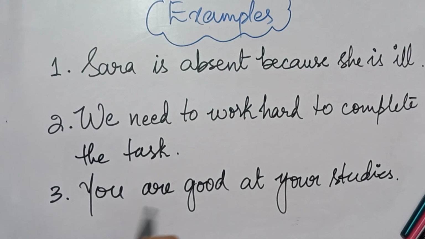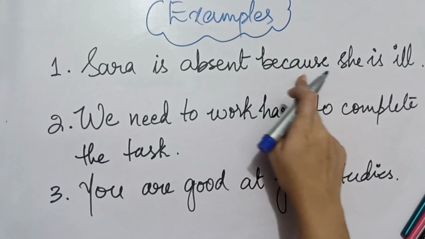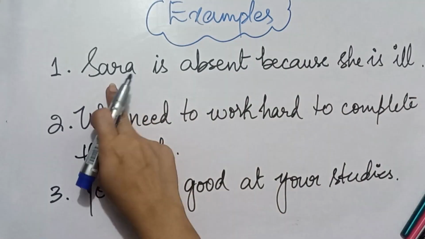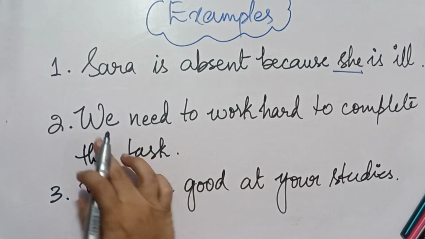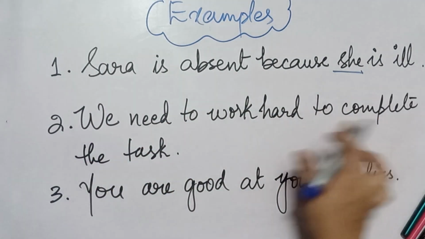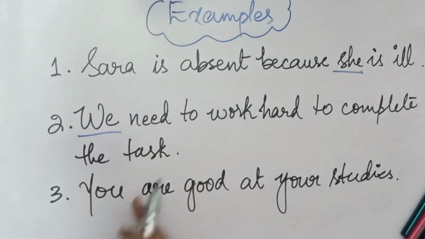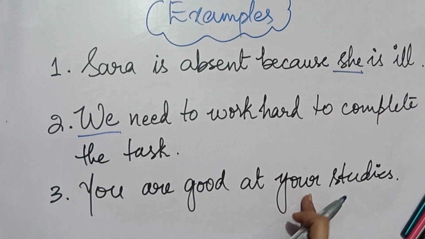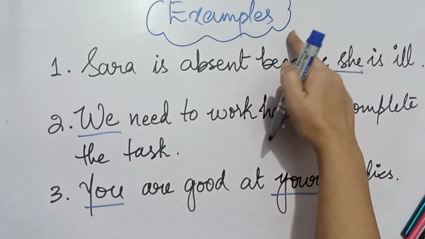Number 1, Sarah is absent because she is ill. Here she is a pronoun we use instead of Sarah. Number 2, we need to work hard to complete the task. Here we is the pronoun. Number 3, you are good at your studies. Here you and your are the examples of a pronoun.